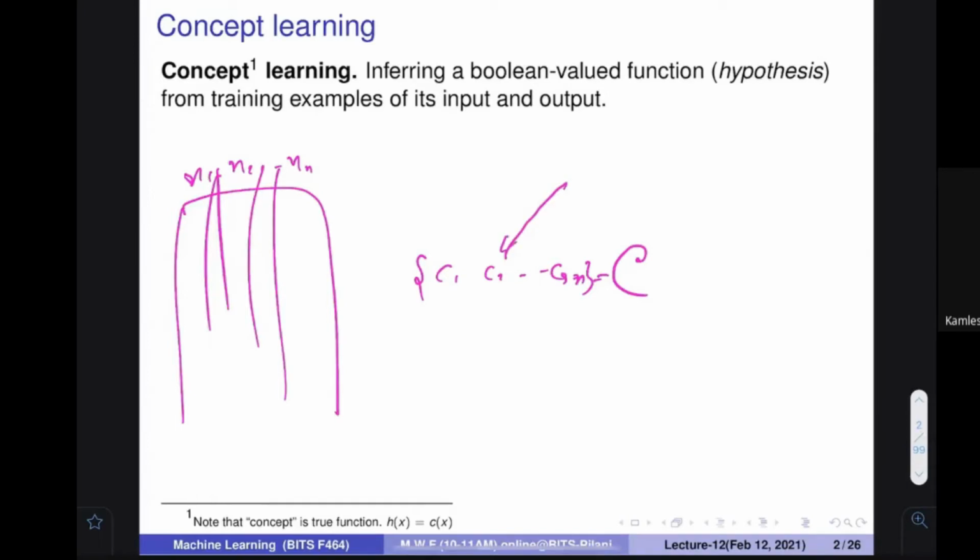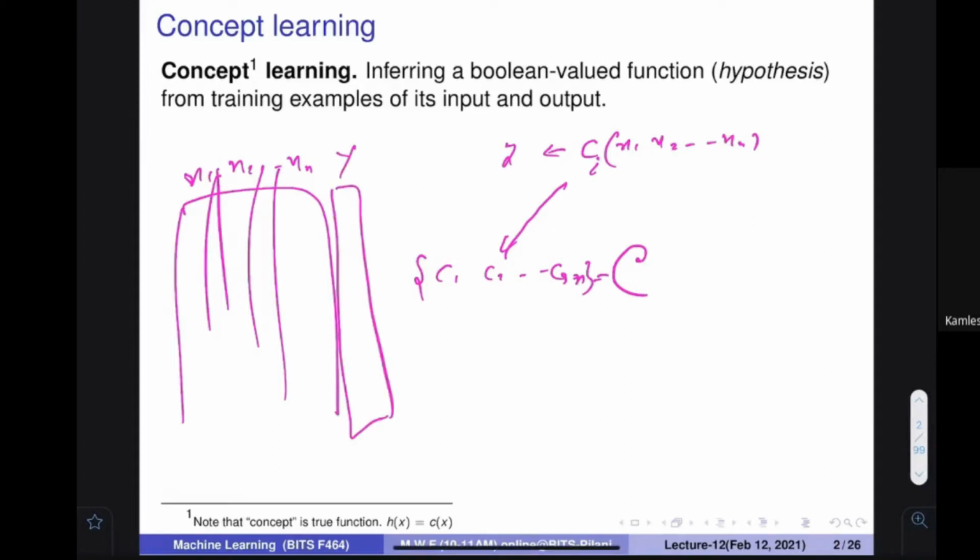If you pick any function and supply the values of x1, x2, up to xn, you would get a value that we call y. Let's assume that y is the prediction, the target value that we want to find out.